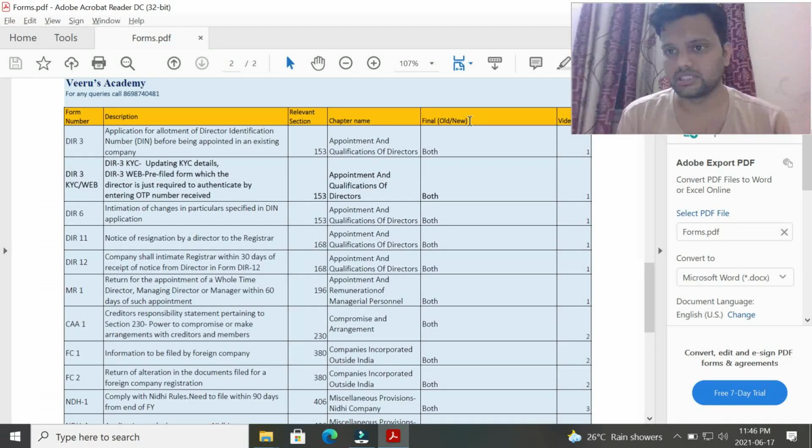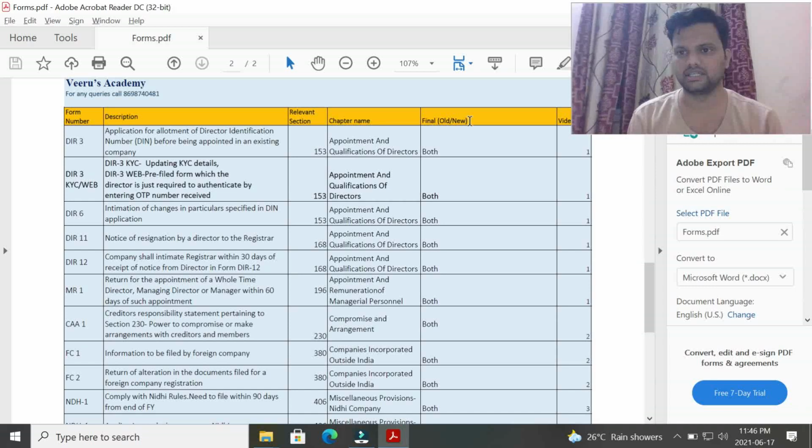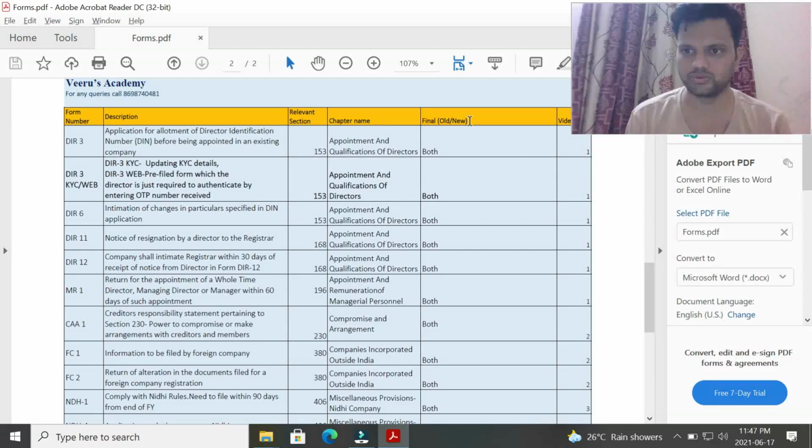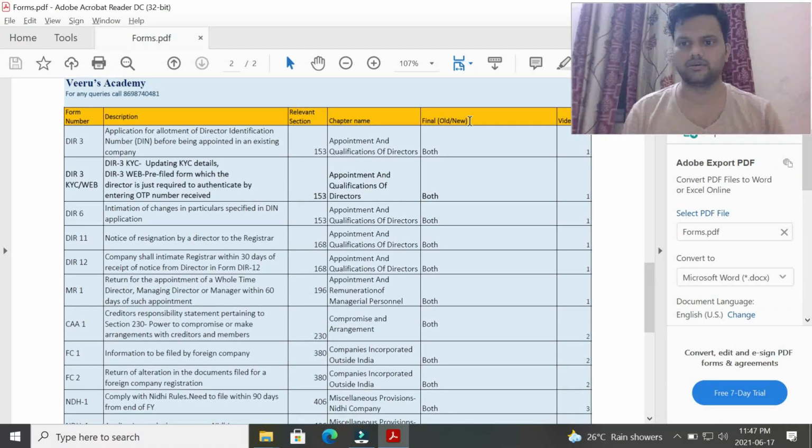Today we are going to discuss a few important forms that you should mention in your examination in Paper 4, Corporate Law, CA Final. These forms are applicable for old as well as new course students. It is not possible for every student to cover all the forms which are there in the study material. That is not worthwhile also.